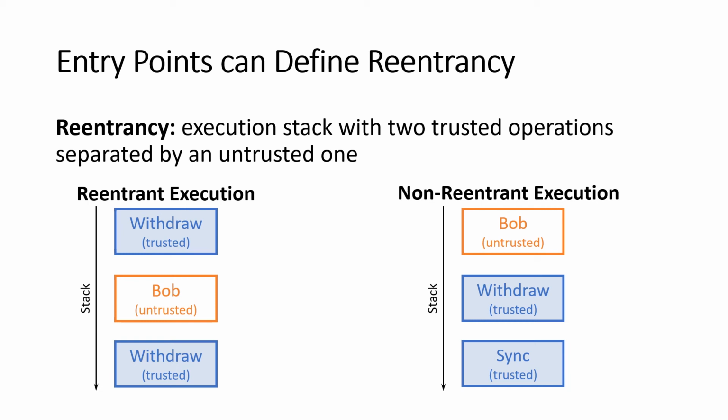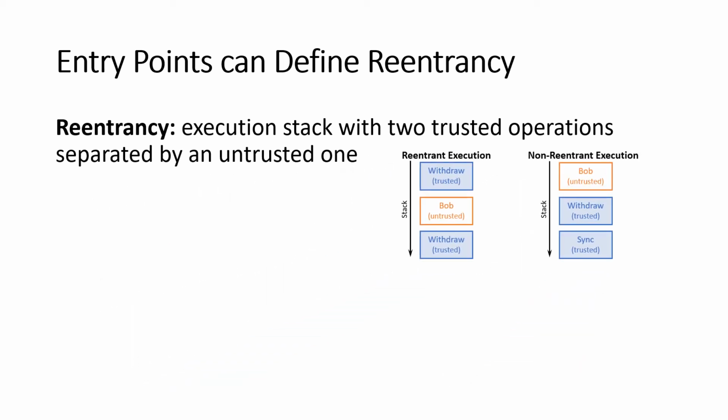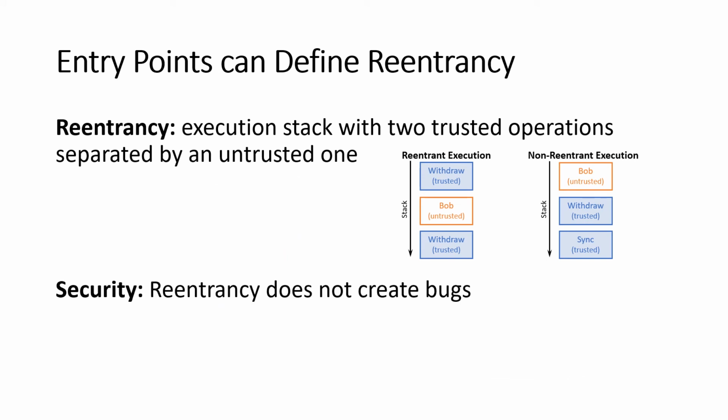One of the main reasons we want to make this distinction is because reentrancy is notoriously difficult to reason about. And so we want to make sure that programmers only have to reason about non-reentrant executions when they're trying to figure out if their code works properly and if it's secure. And in particular, we want to guarantee a notion against reentrancy vulnerabilities that says intuitively that reentrancy doesn't create bugs.